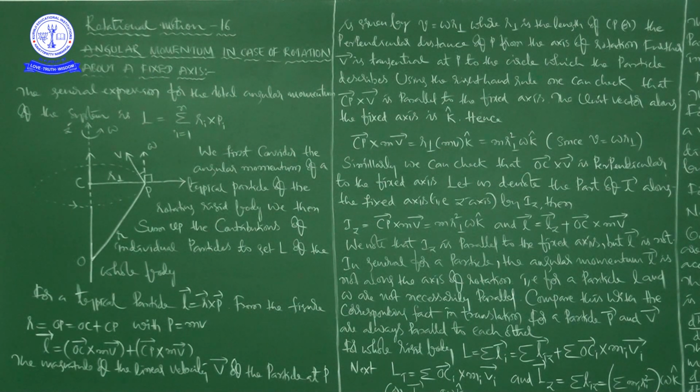You know, the time rate of total angular momentum of a system of particles about a point is equal to the total external torque on the system taken about the same point. I will repeat once again, please concentrate. In this class we are going to discuss angular momentum in case of rotation about a fixed axis, but regarding angular momentum, we discussed in our previous classes that the time rate of total angular momentum of a system of particles about a point is equal to the total external torque on the system taken about the same point.